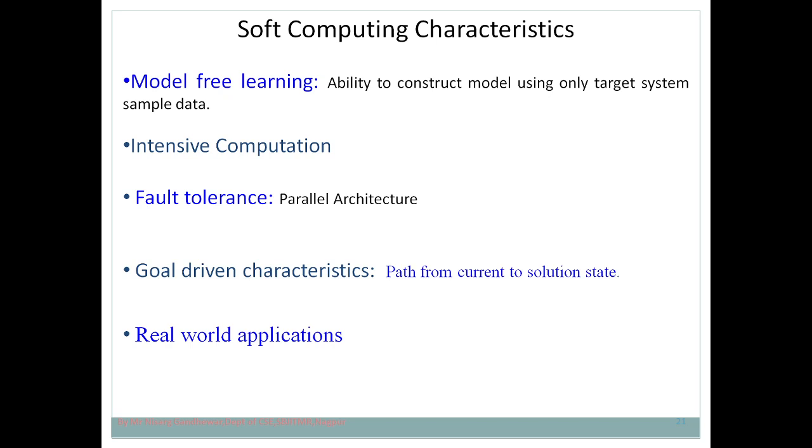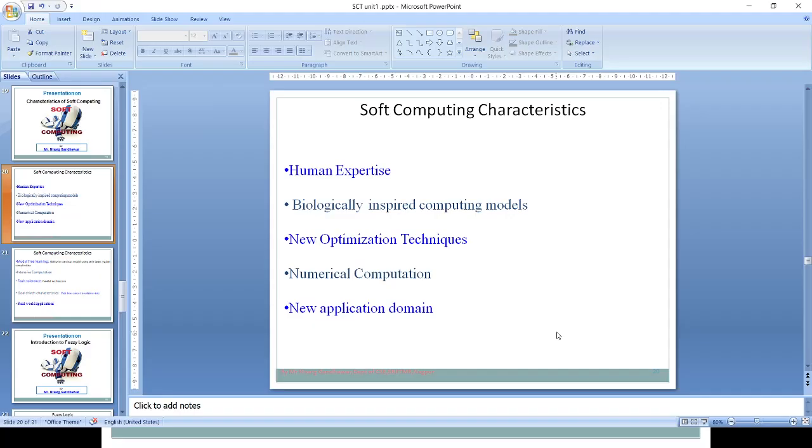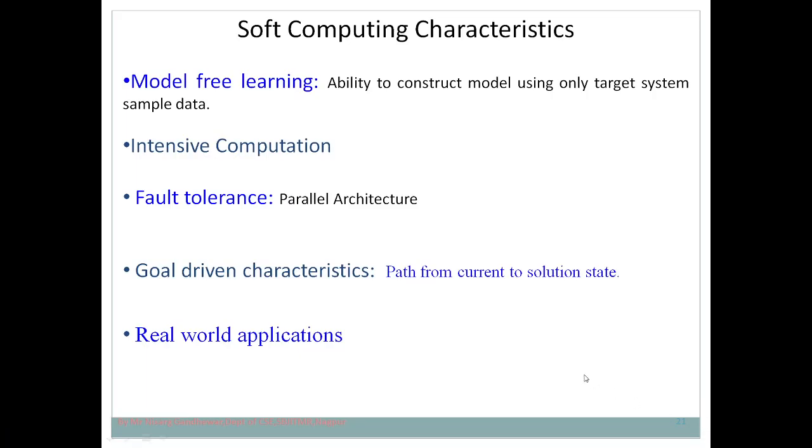Next, it is goal driven. Why are we saying that it is goal driven? Because in this case, we always try to move from the current state to the goal state. Let us take a simple example of an optimization problem. In an optimization problem, the search space means the particular area where your solution may exist. We have taken the example of the traveling salesman problem.